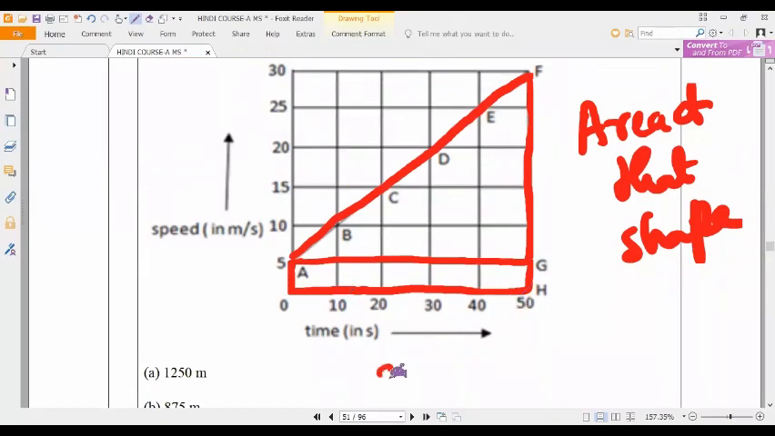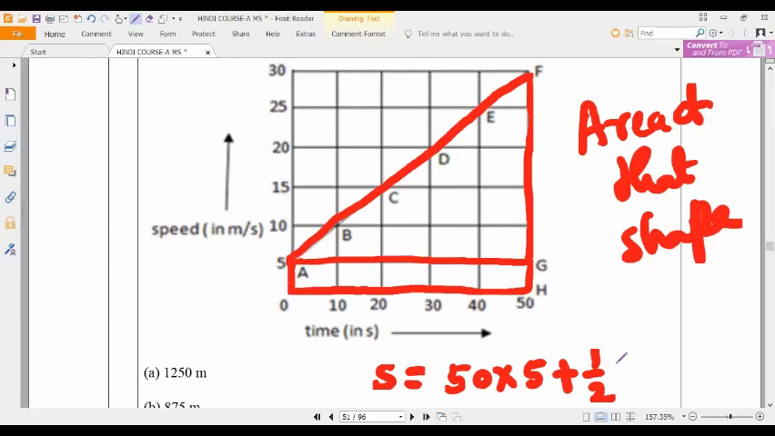Now the distance covered by the body is equal to the area of a rectangle. What is the area of a rectangle? Length into breadth, L into B. Say the answer. What is that? 50 into 5. Yes or no, guys?